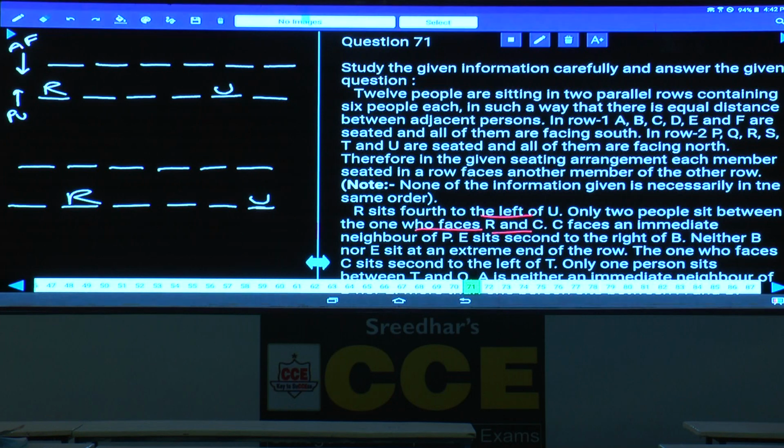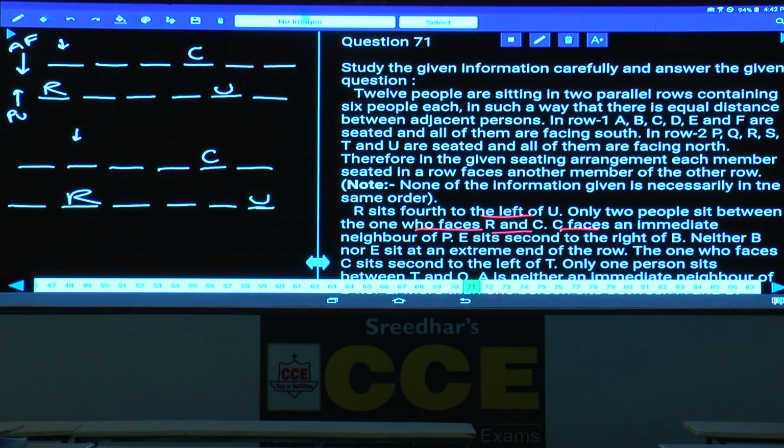Now this is the person facing R, as there is only one person facing R, and how many persons are in between? Two people between these two. Hence, two people between these two, C must be at this place. And in this case, the person who is facing R is here, and between this person and C, there must be exactly two persons.